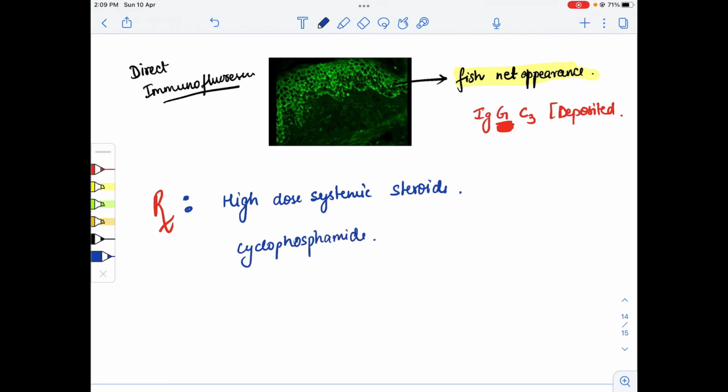But there is one side effect of cyclophosphamide, that is hemorrhagic cystitis. Please remember that. And we can treat it with mesna. If hemorrhagic cystitis occurs, then we have to give mesna.